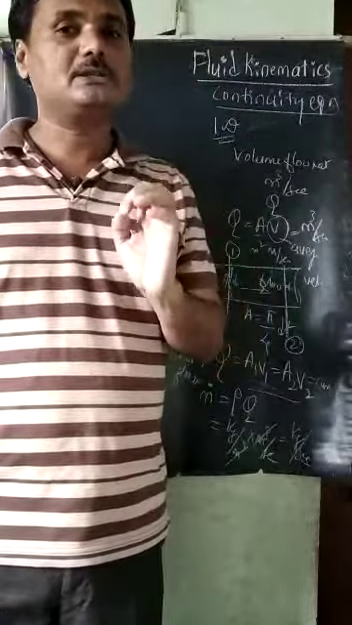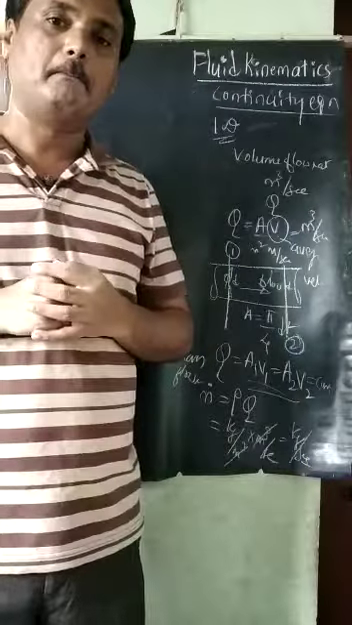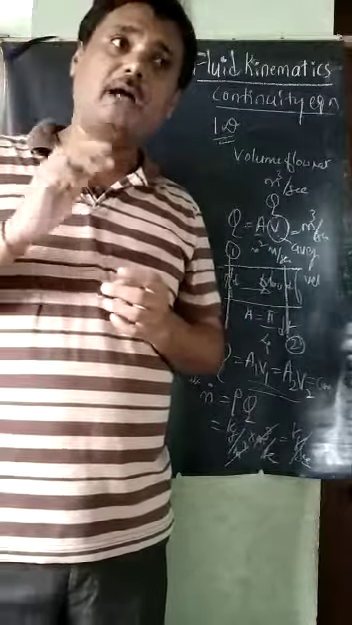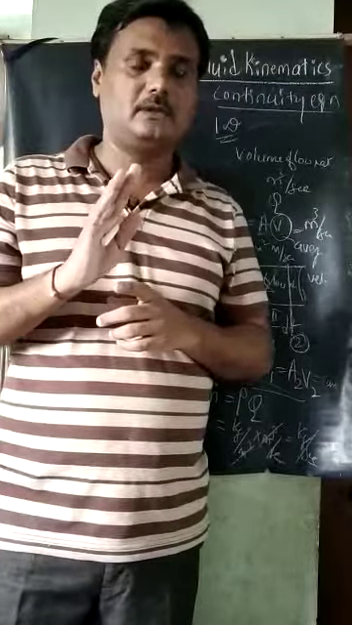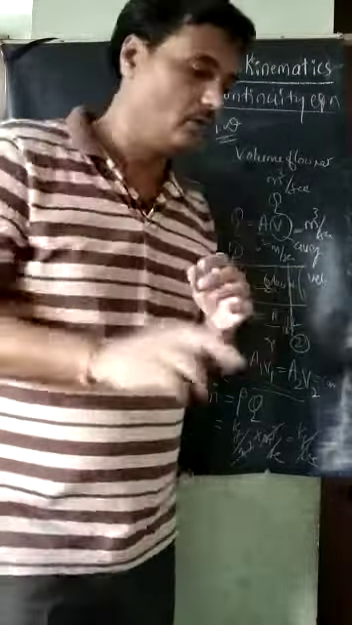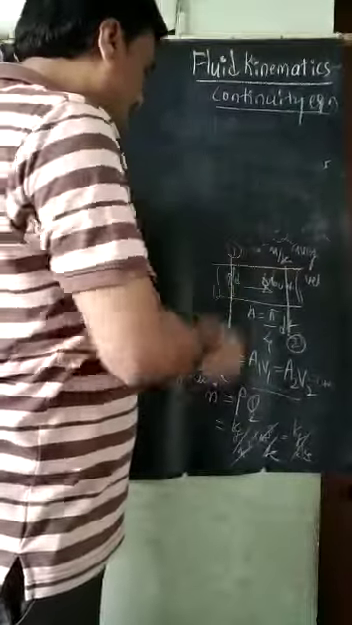How much mass is moving per second is called the mass flow rate. This mass flow rate is also constant at any section here. For two sections, how can I write the mass flow rate?